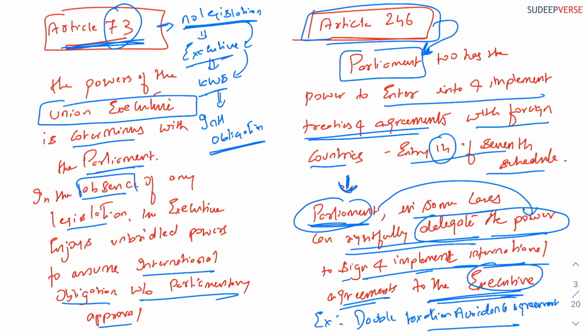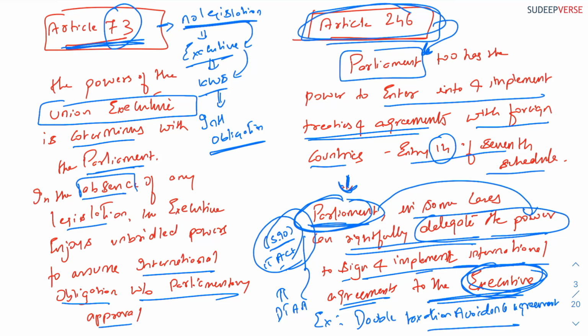The reason this was important is because the double taxation avoidance agreement also has an impact on the IT Act, especially Section 90 of the IT Act. So because it has an impact on the domestic laws, Parliament has given permission for the amendment of the DTAA by the executive. So this is what Article 246 is. Now, you have learned Article 73.